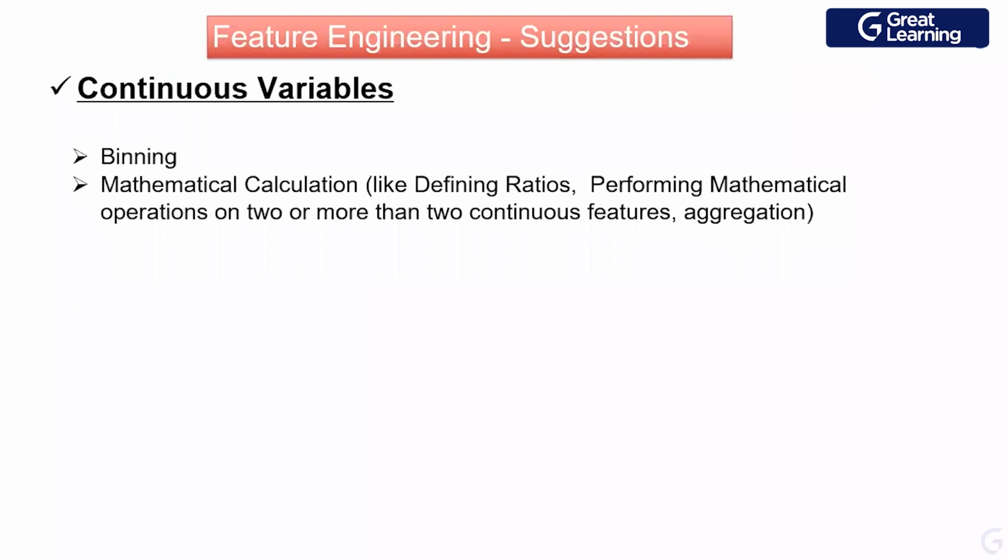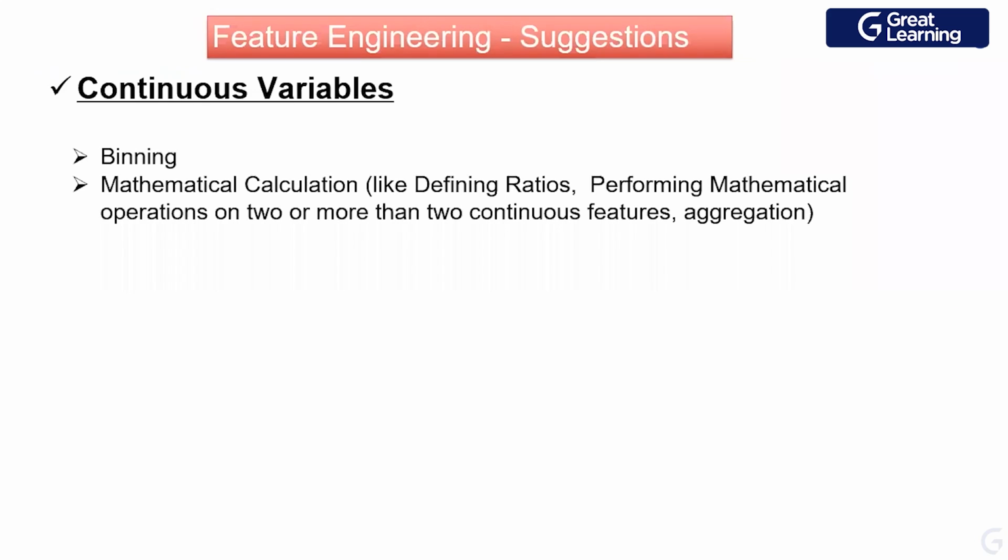Some common methods are used for creating features. If I have a continuous variable, we try to convert that into a categorical variable by doing binning. Generally, it is seen that in the model, if I have a categorical variable and the variable is significant, then the model performance really improves.